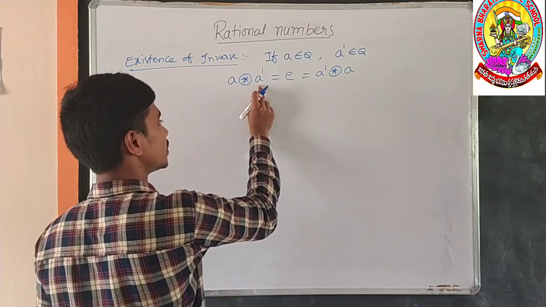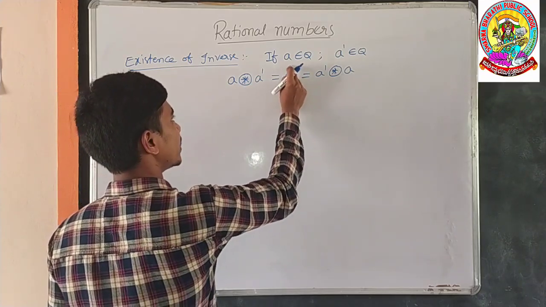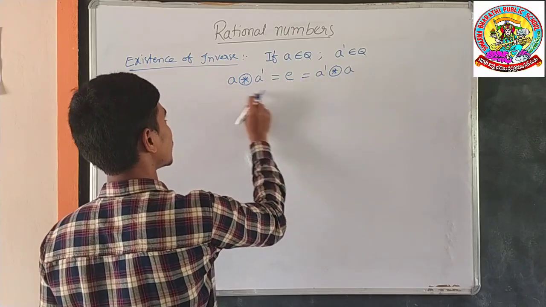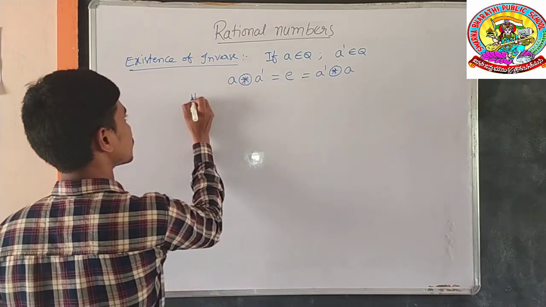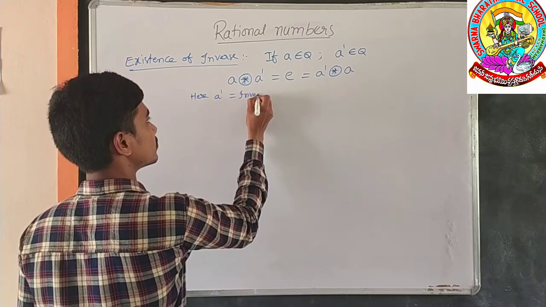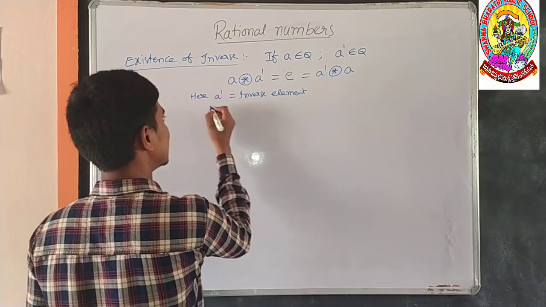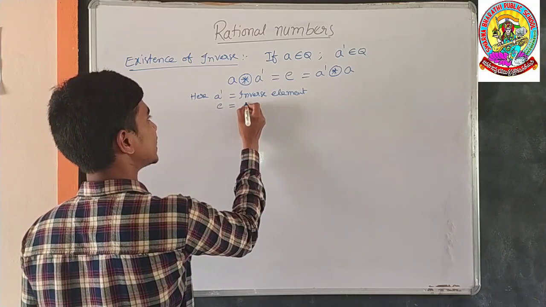What is an inverse element? If you operate with a number and it gives an identity element, we call it an inverse. Here A dash is the inverse element and E is the identity element.